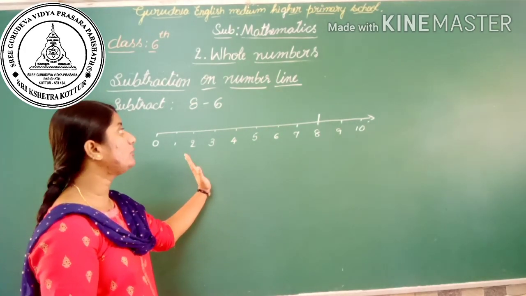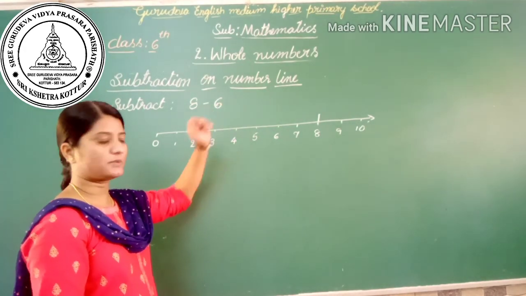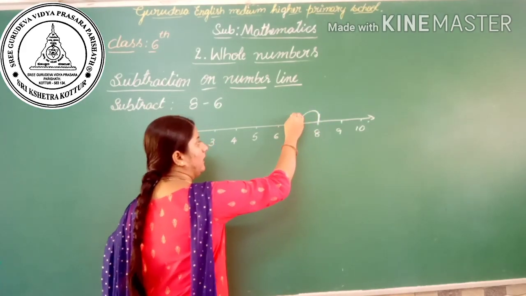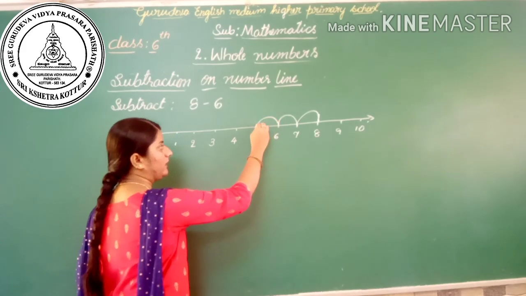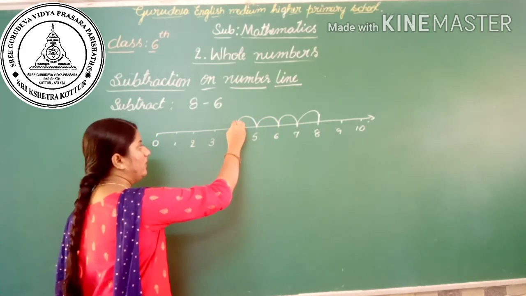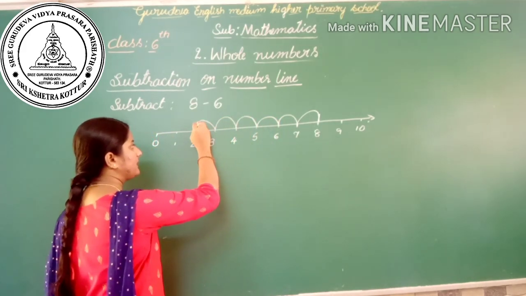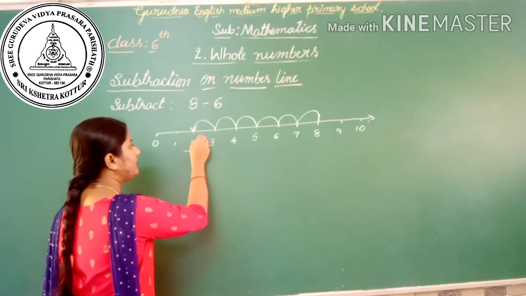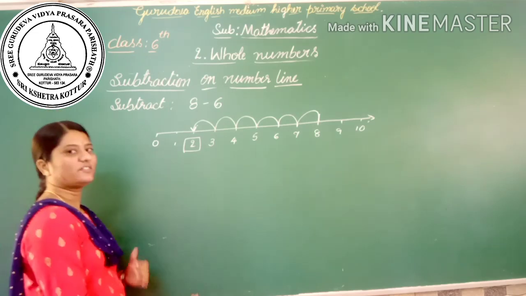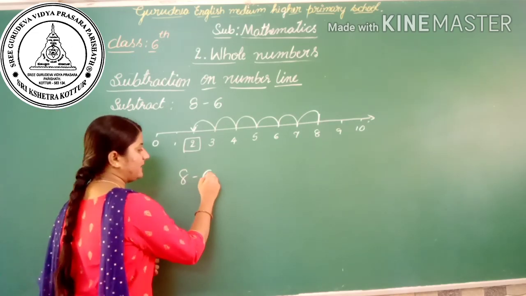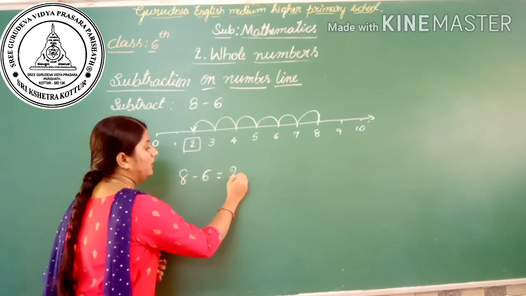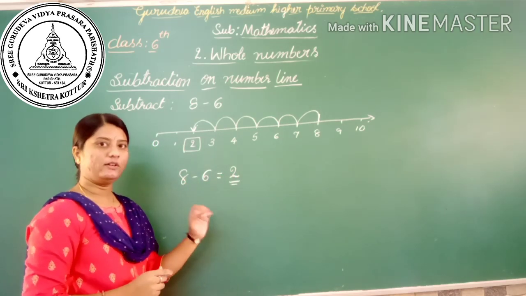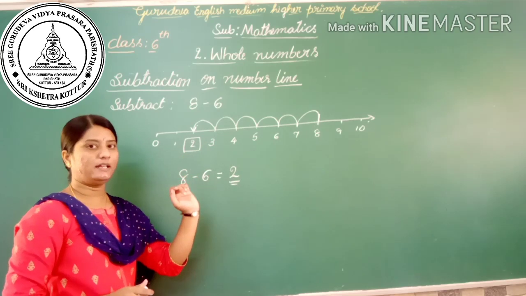So how many jumps do we have to move? That is 6 moves with the unit distance. Here 1, 2, 3, 4, 5, 6. Finally we get the difference, that is 2. We can say that 8 minus 6 equals 2. Similarly, you can also try some more examples on the number line.